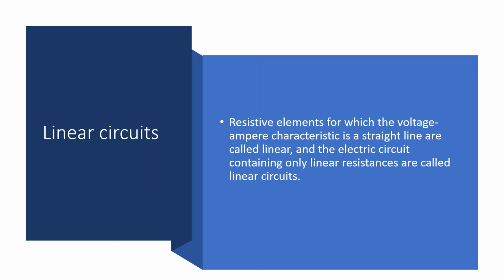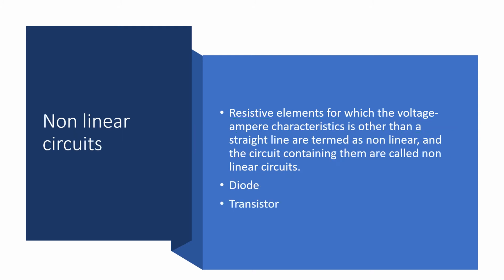Next is linear circuit. Linear circuit, as its name indicates, it has linear components. Now, what is the meaning of linear component? It is a resistive element for which the voltage ampere characteristic is a straight line, and that's why they are called linear, and electric circuits containing only linear resistances are called linear circuits. So circuits which have a VI characteristic as a straight line are called linear circuits.